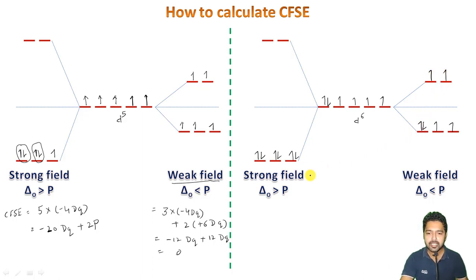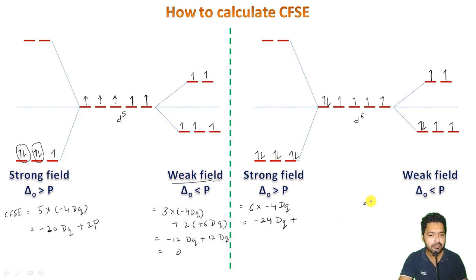So I can write here the crystal field stabilization energy will be 6 into minus 4 Dq, which will give me minus 24 Dq. Plus, definitely there will be some pairing energy. Now, before discussing that, let us talk about the weak field first of all.